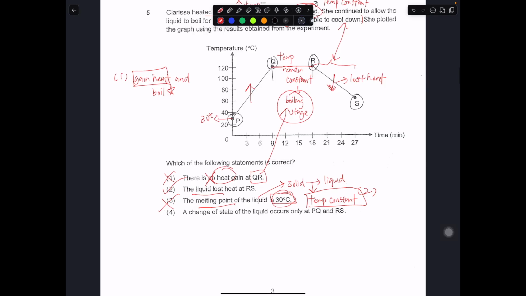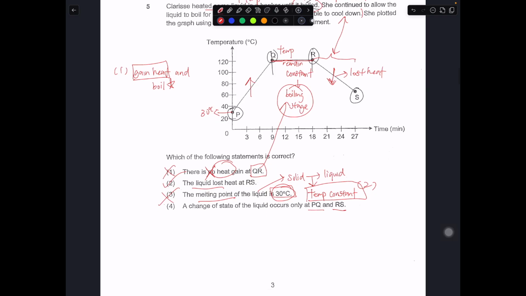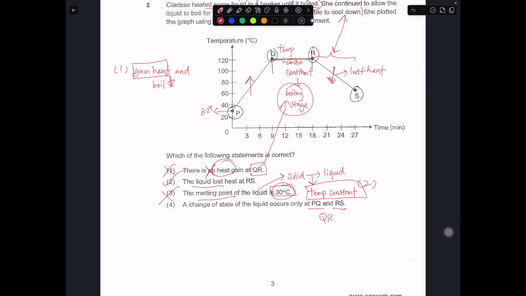The change of state of the liquid occurs only at P and Q and R and S. There is also a change in state of the liquid at Q and R, which is boiling.